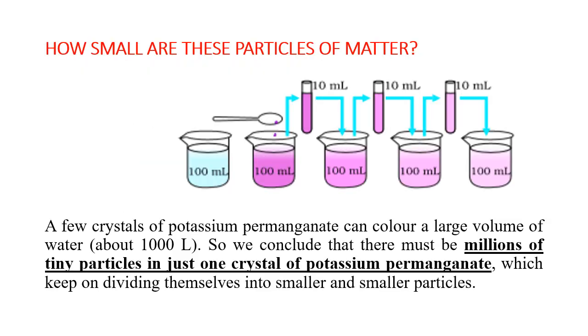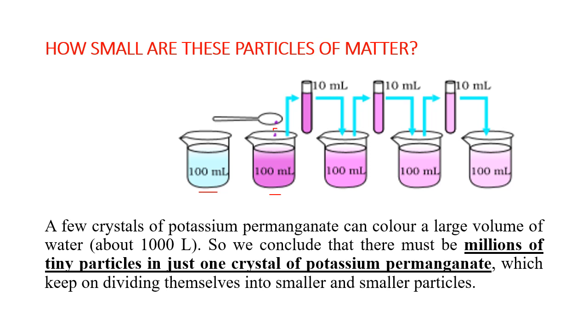Now, how small are these particles of matter? So we have now understood till here basically that salt and water is made up of particles. How small are these particles? So here is an activity. Take 2-3 crystals or small pieces of potassium permanganate and dissolve them in 100 ml of water. So first we have 100 ml of water which is transparent and colorless. Then a few crystals are put and the color turns pink.